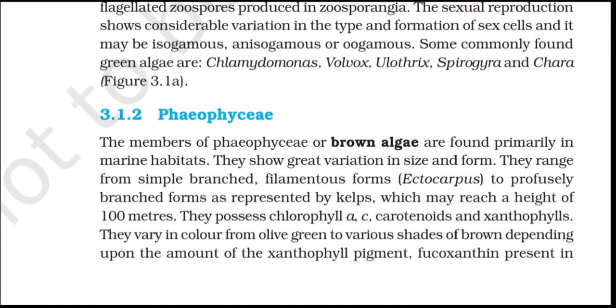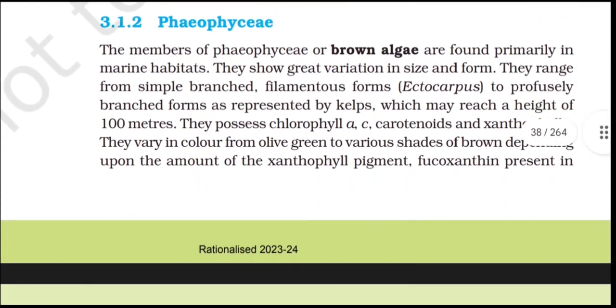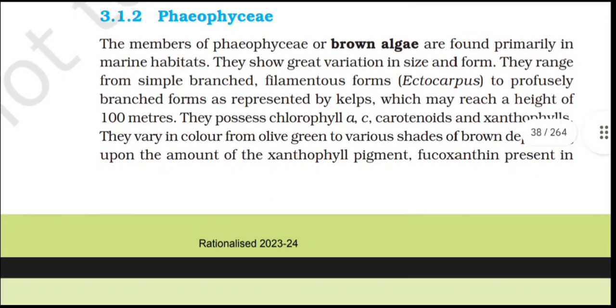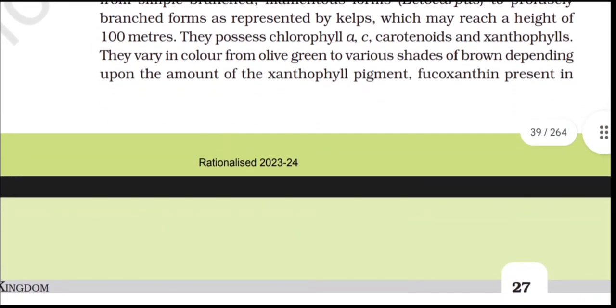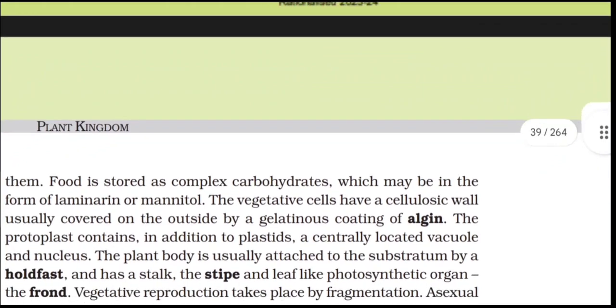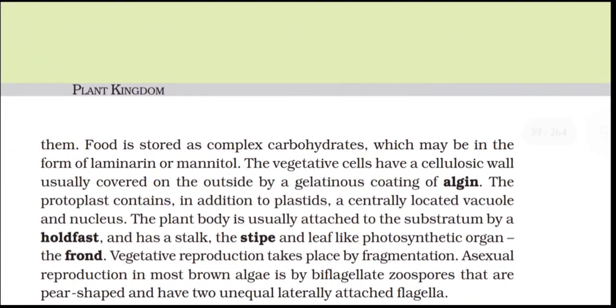They possess chlorophyll a, c, carotenoids, and xanthophylls. They vary in color from olive green to various shades of brown depending upon the amount of the xanthophyll pigment fucoxanthin present in them. Food is stored as complex carbohydrate, which may be in the form of laminarin or mannitol.